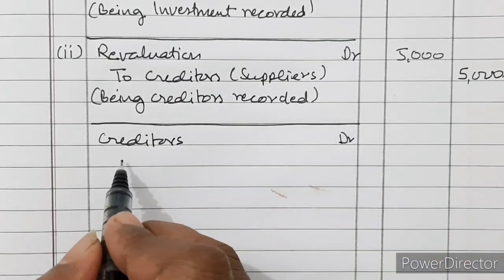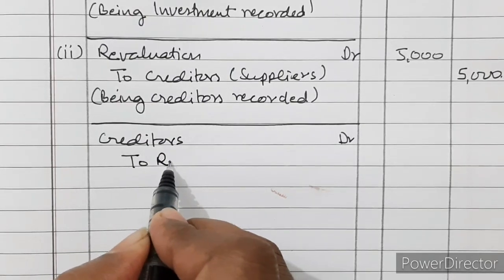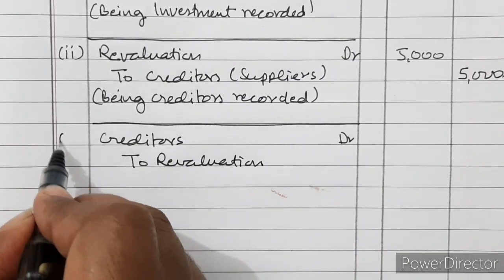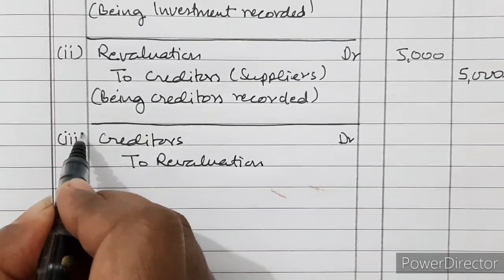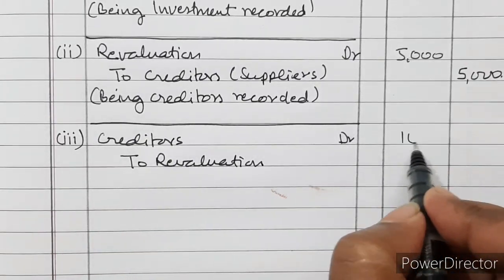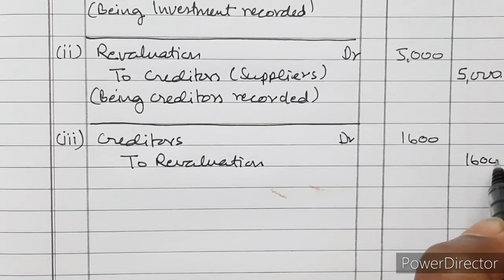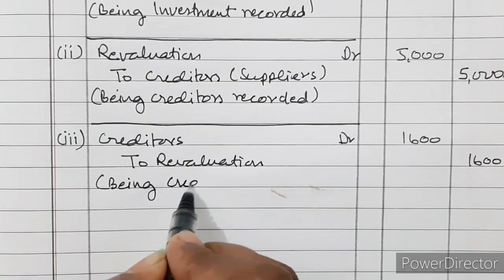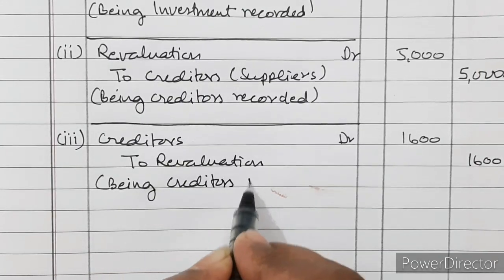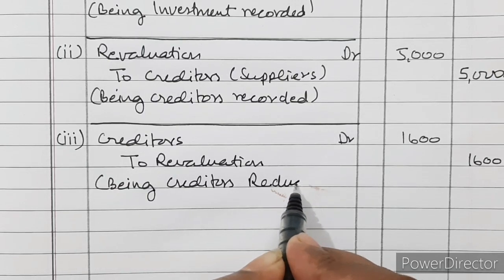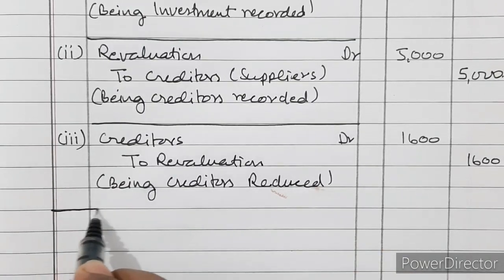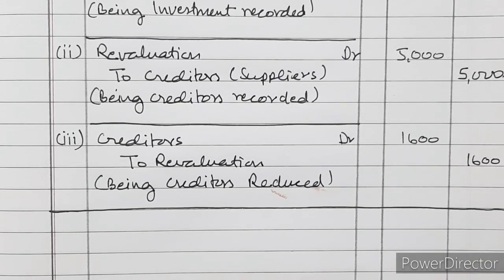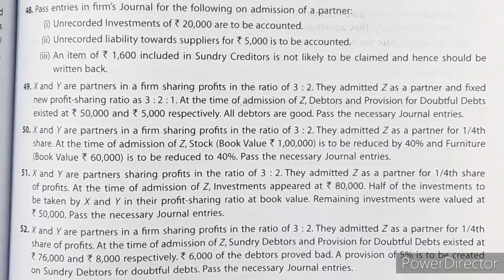Therefore, creditors account debited to revaluation account, 1,600. Being creditors reduced. So that is the solution for this question. Now let us see the next question.